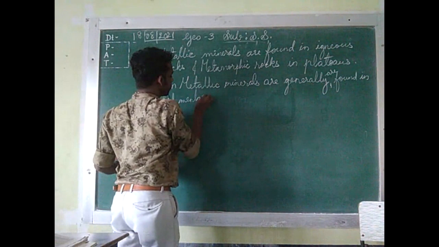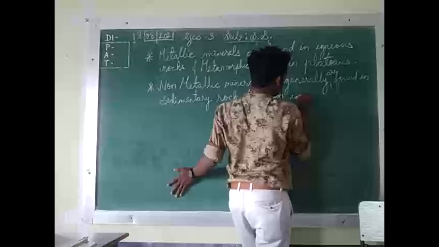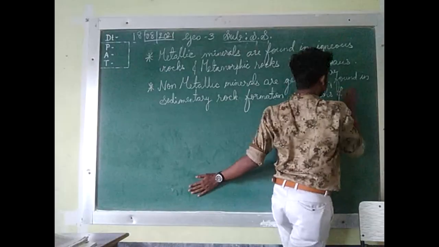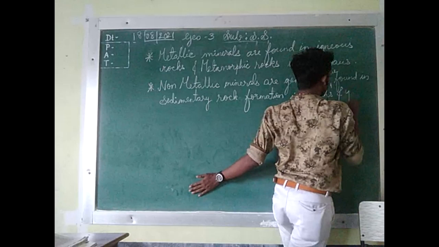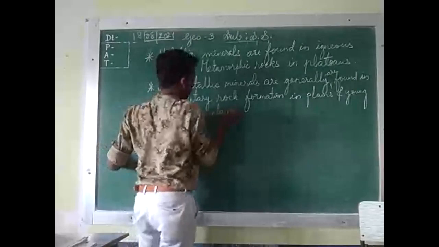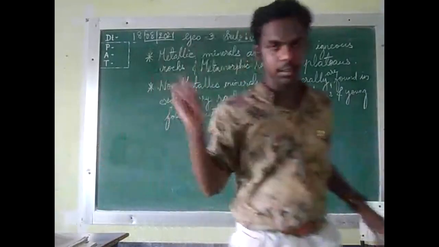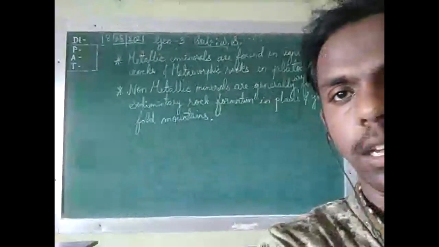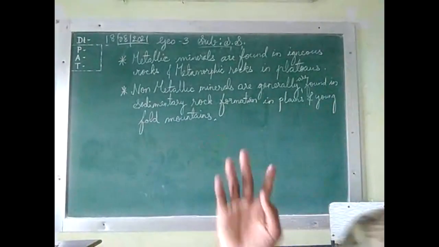Rock formation, plains and young fold mountains. Yes, that's it. Now you can take the screenshot of this. Yes, these are the important points.